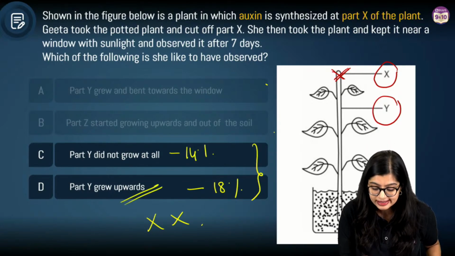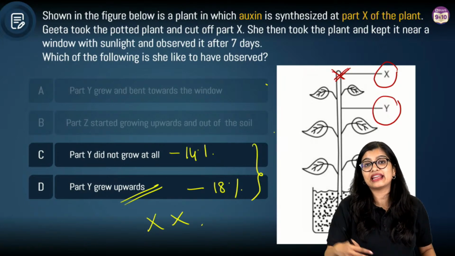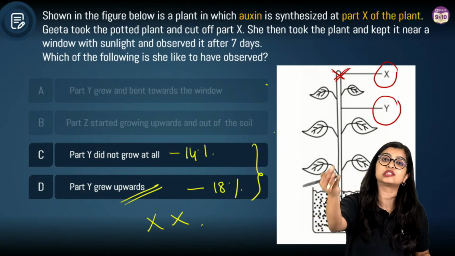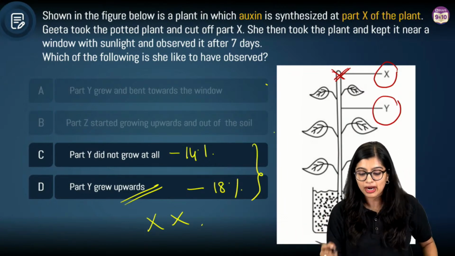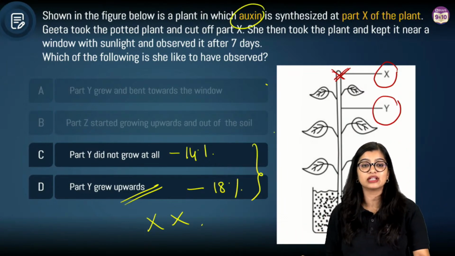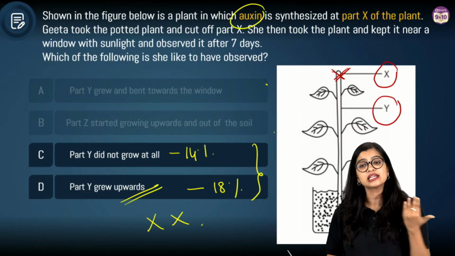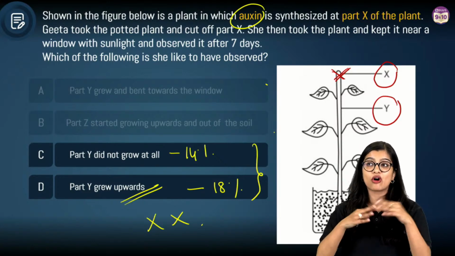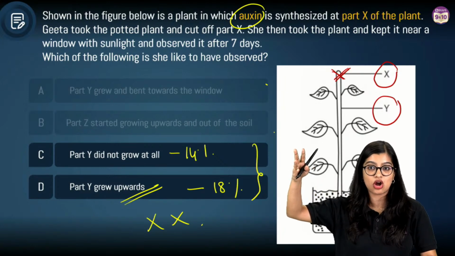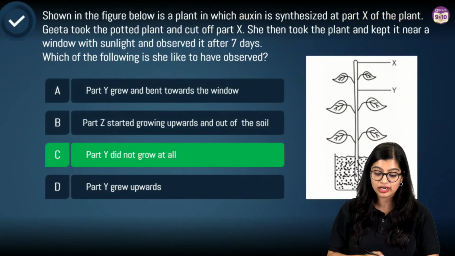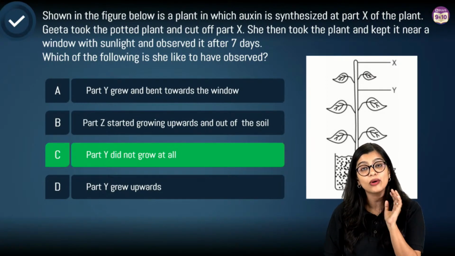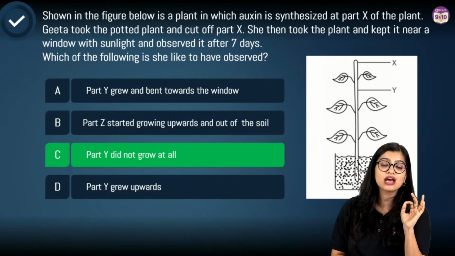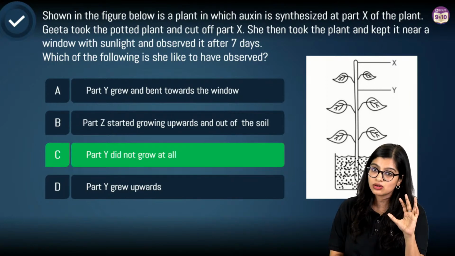Now, if you are saying it grew upwards, you are considering that there are other hormones which promote cell elongation, like your gibberellins or whatever, right? But now very clearly we are only focusing with respect to auxin. So if I am focusing only with respect to auxin, we know that if auxin is not there, elongation of cell is not going to happen. Then in this particular case, it will not grow at all, right? That is our conclusion. Have we understood this?